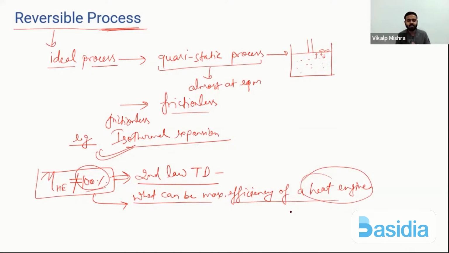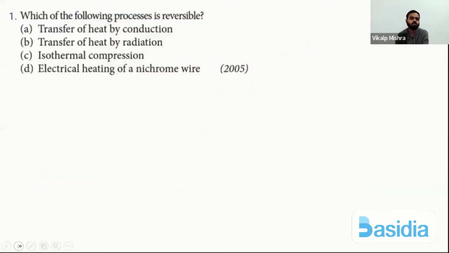Okay, so practically all the processes are irreversible, but we can get the limit that this will be the maximum efficiency. Our engine cannot go beyond this efficiency. That maximum efficiency we can tell for a temperature limit, for a source and sink temperature limit. I hope all of you understood what is irreversible and reversible process. So we'll just do one question which is based on reversible and irreversible process.